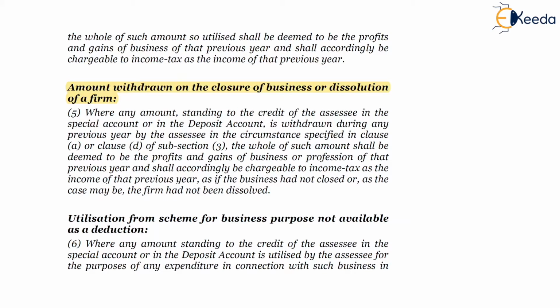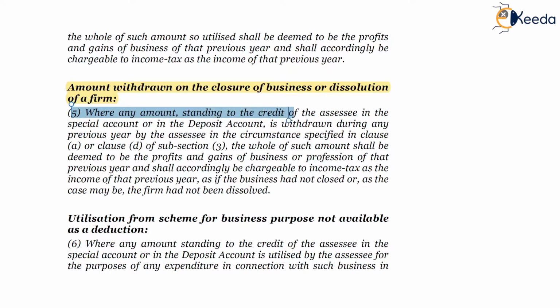Meaning, even if the business is closed and there is any income remaining which is chargeable to tax under profits and gains, such income will be taxable in the hands of such business, assuming that the business is still continued for the purpose of taxability.